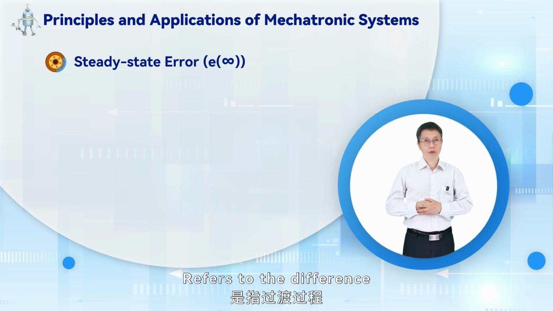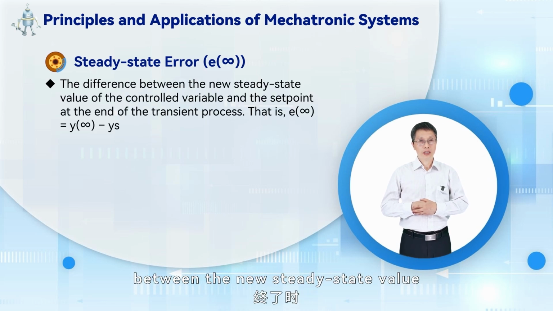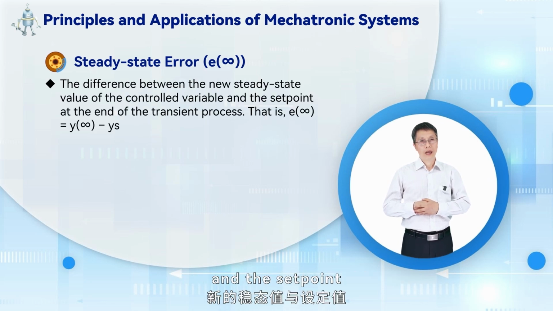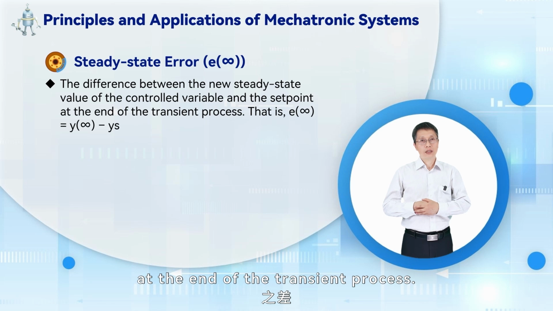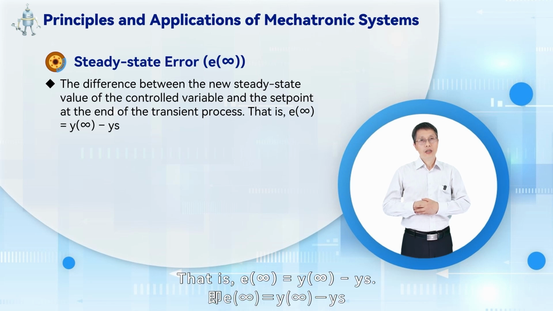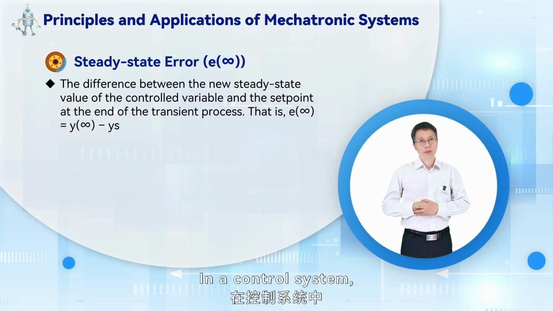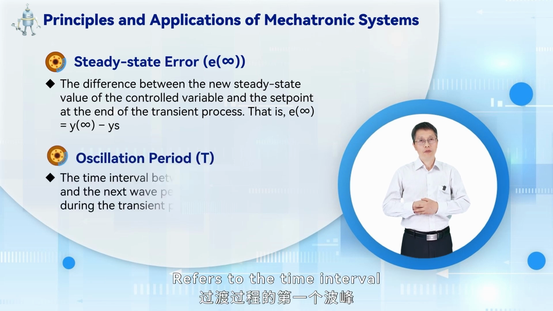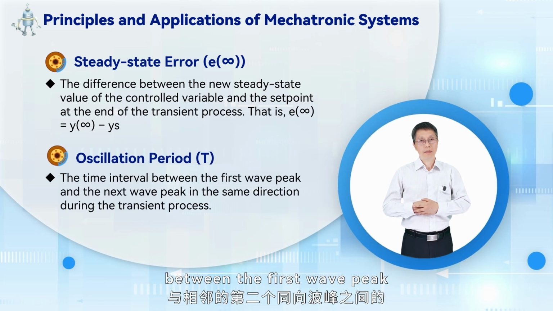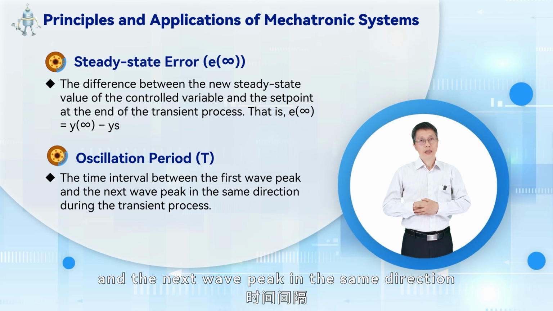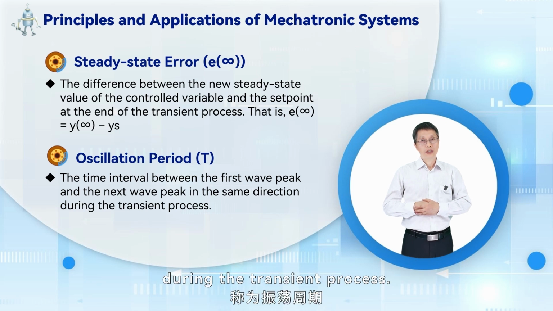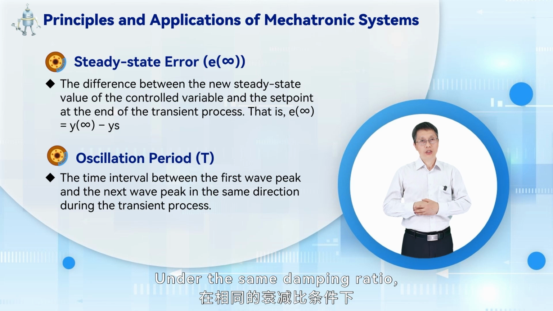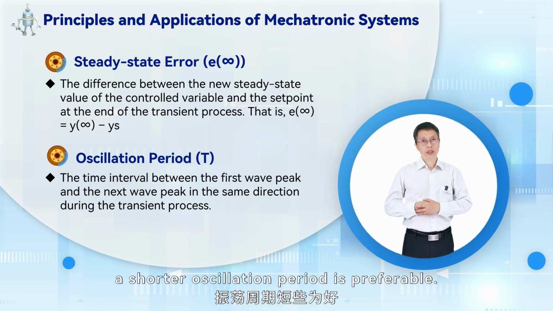Steady state error refers to the difference between the new steady state value of the controlled variable and the set point at the end of the transient process. That is, e(∞) = y(∞) − y_s. In a control system, steady state error reflects the control accuracy of the system. Oscillation period refers to the time interval between the first wave peak and the next wave peak in the same direction during the transient process. Under the same damping ratio, a shorter oscillation period is preferable.